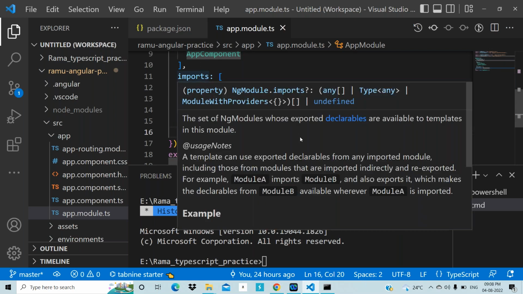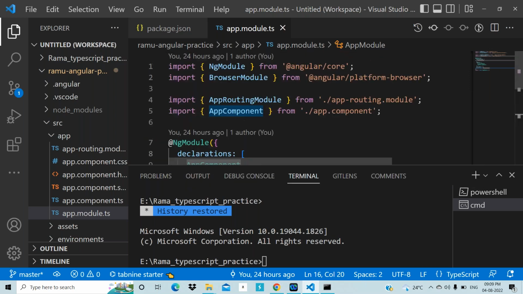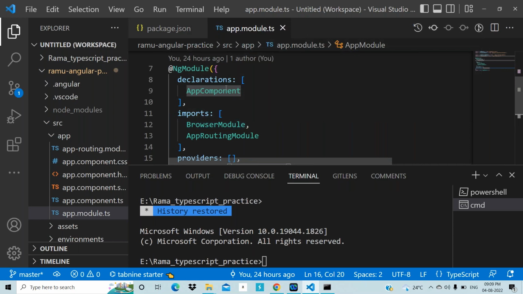Okay, right. So what you need to understand is, first, whatever things are related to Angular, whether it may be a component or module or any other thing, service also, we must import into the app.module.ts, and then we need to paste it in the declarations array. Then only ng serve will transpile that code into JavaScript.